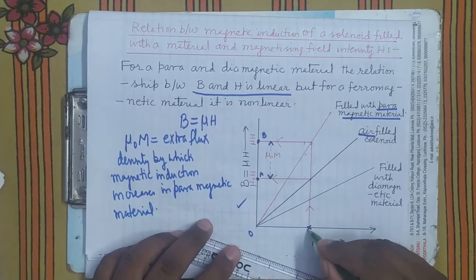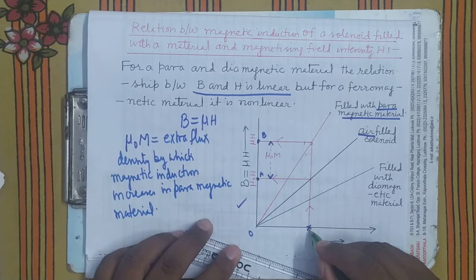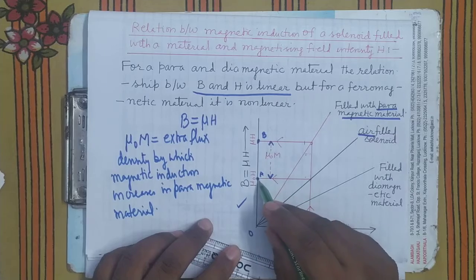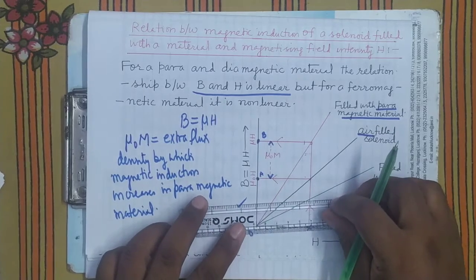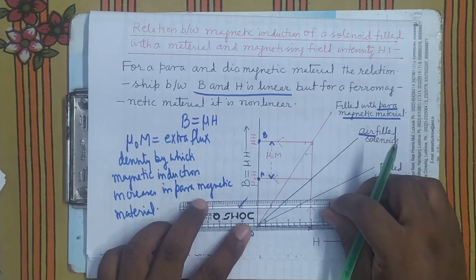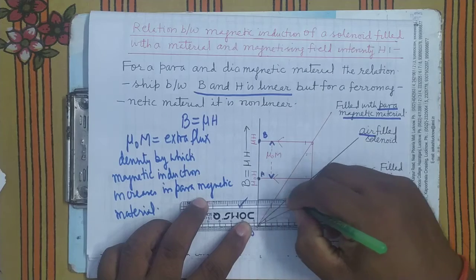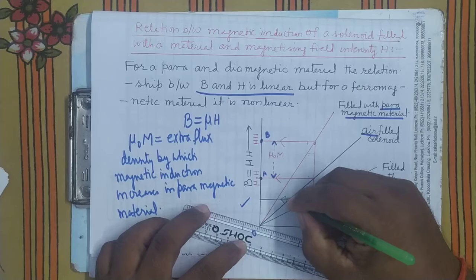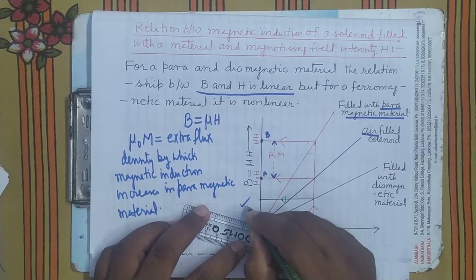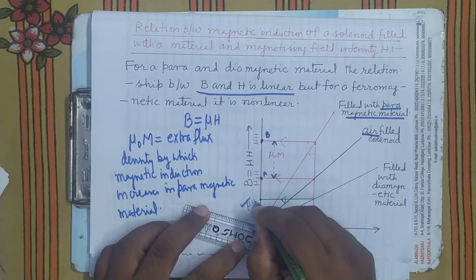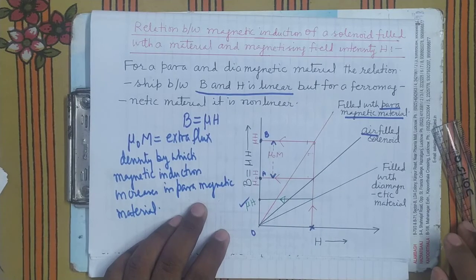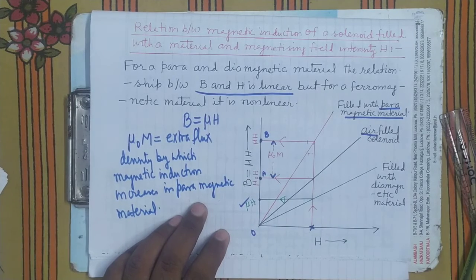See here, at this value of magnetizing field, what is the magnetic induction in the air? It is mu naught H. In the diamagnetic material, it has become this. Now mu H has decreased, becoming less than mu naught H.